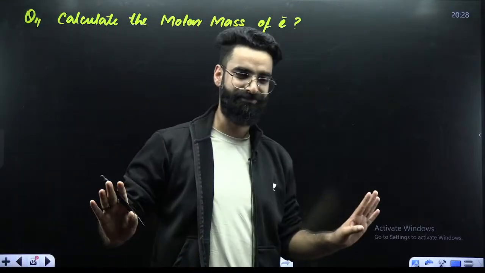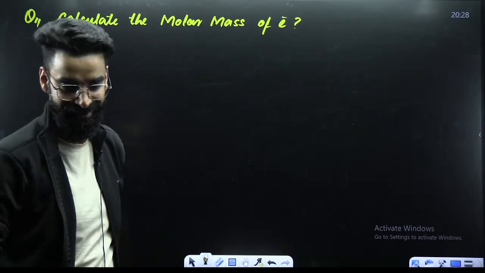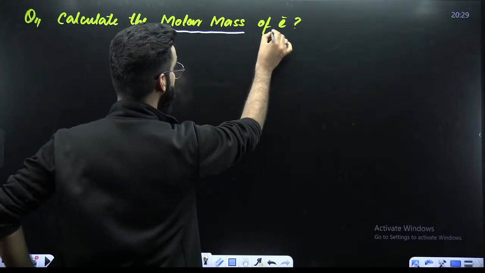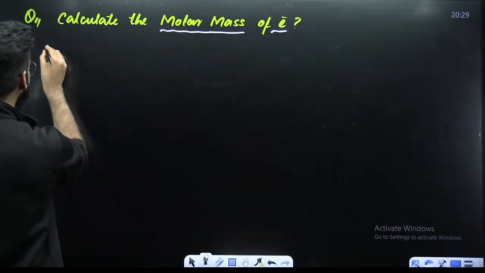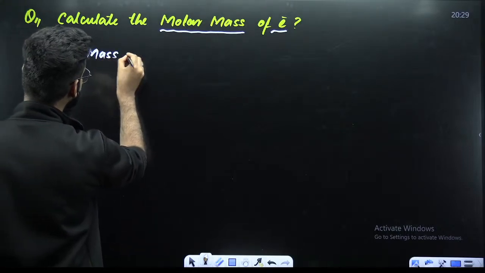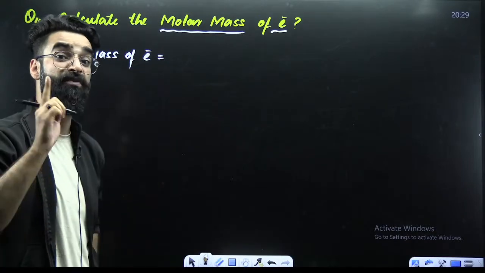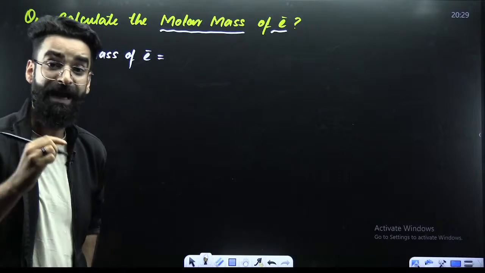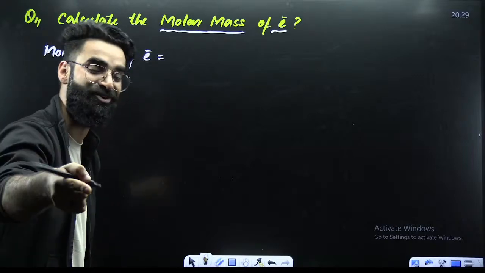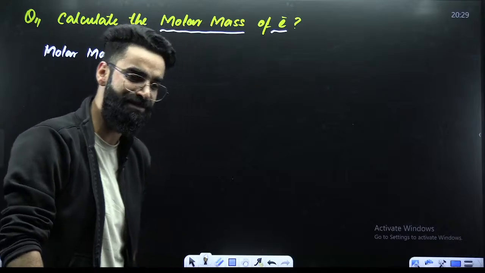One simple question. Calculate the molar mass of electron. So first of all, what does it mean? I am asking you to calculate the molar mass of electron. That means I am asking you to calculate the mass of 1 mole of electrons. That means I'm asking you to calculate the mass of 6.022 into 10 raised to the power 23 electrons. And how do you get the mass of 6.022 into 10 raised to the power 23 electrons?